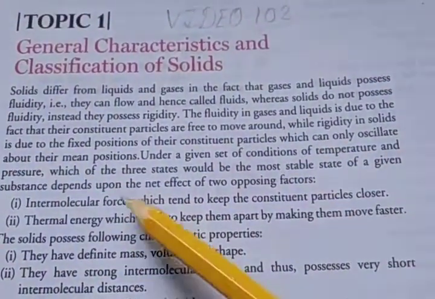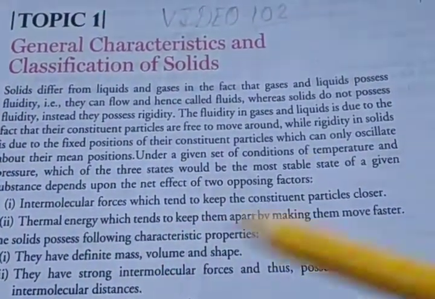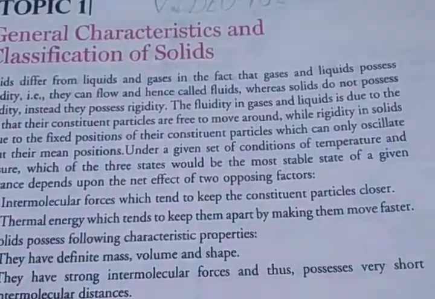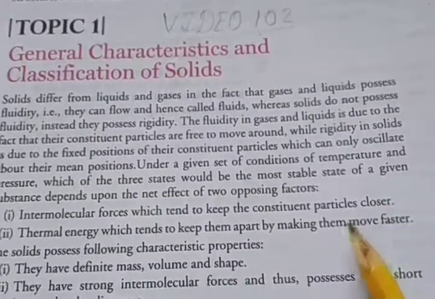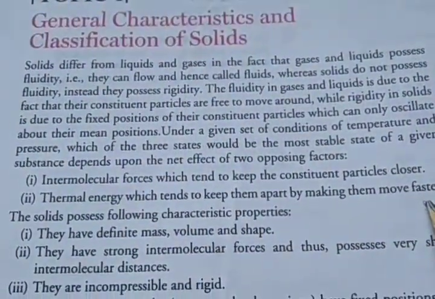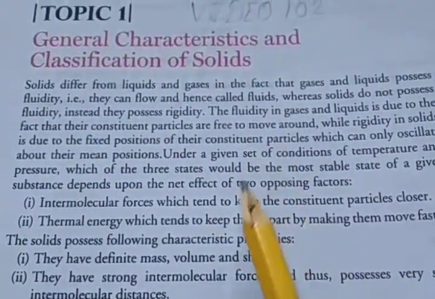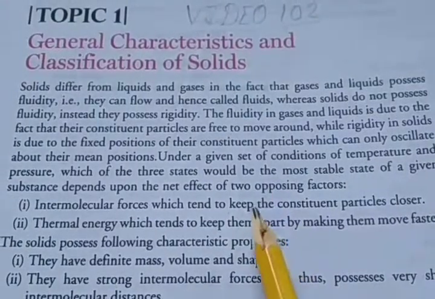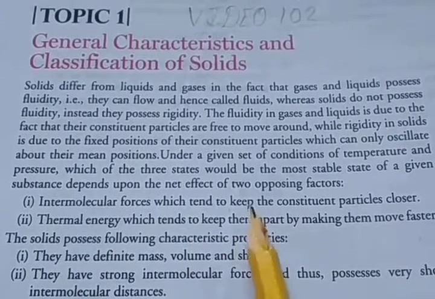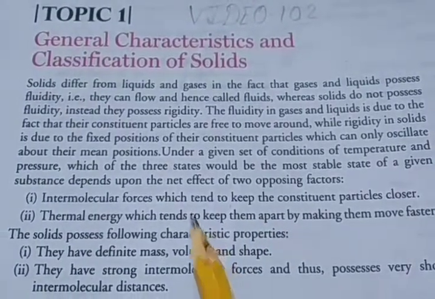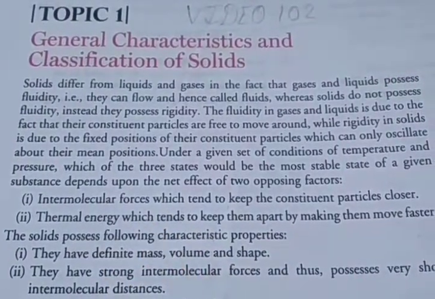Then the second opposing factor is thermal energy, which tends to keep them apart by making them move faster. So these are the 2 opposing factors on which the state of a substance depends.